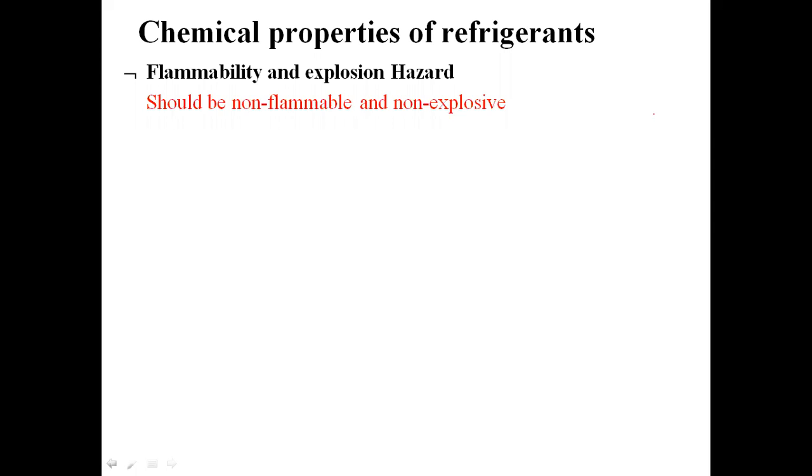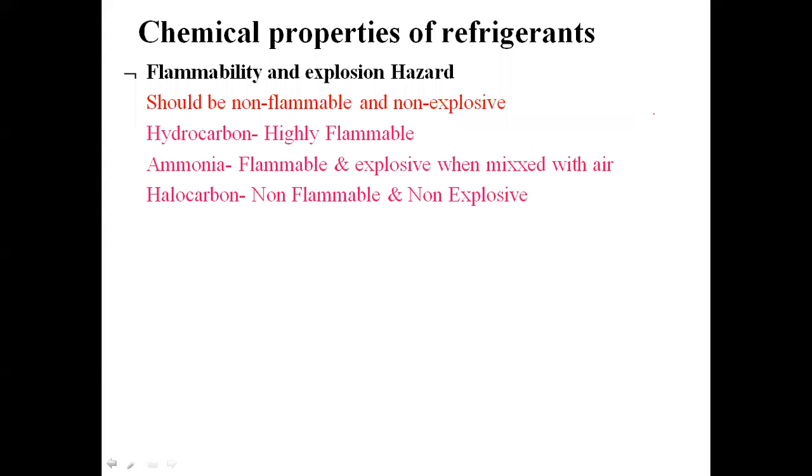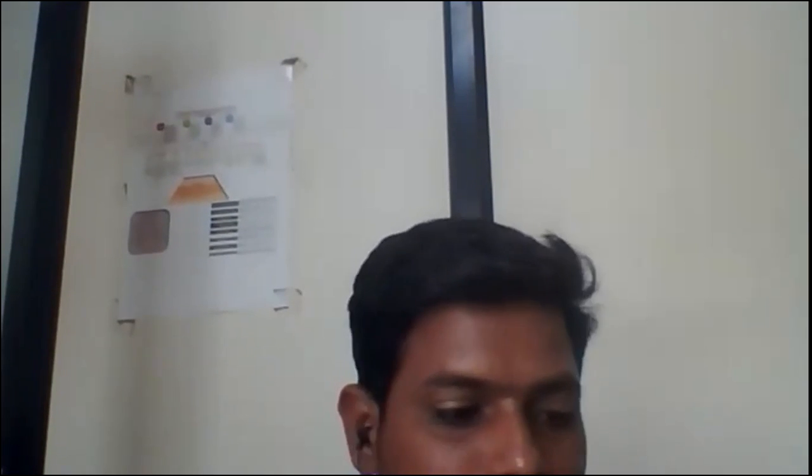So we have to select the refrigerant which is non-flammable as well as non-explosive. Out of the various types of refrigerants we have seen, whatever hydrocarbon types of refrigerants are there.